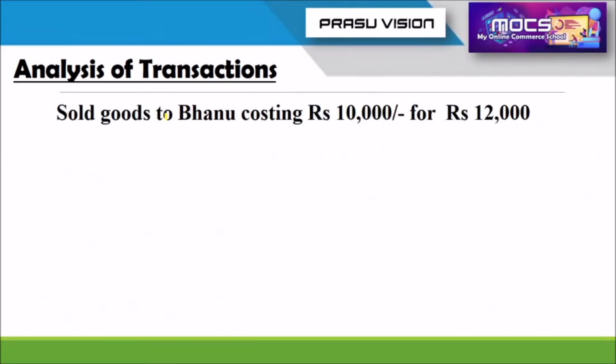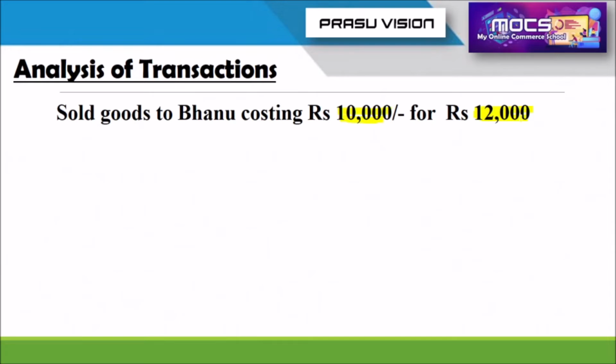Next one is sold goods to Banu costing rupees 10,000 for 12,000. So here also you have to use your critical thinking ability. Sold goods to Banu costing rupees 10,000 for 12,000. Actually, every business transaction involves two types: cash transaction and credit transaction. Here in this problem, nothing is mentioned about the payment of cash. So we have to find out the two different aspects.